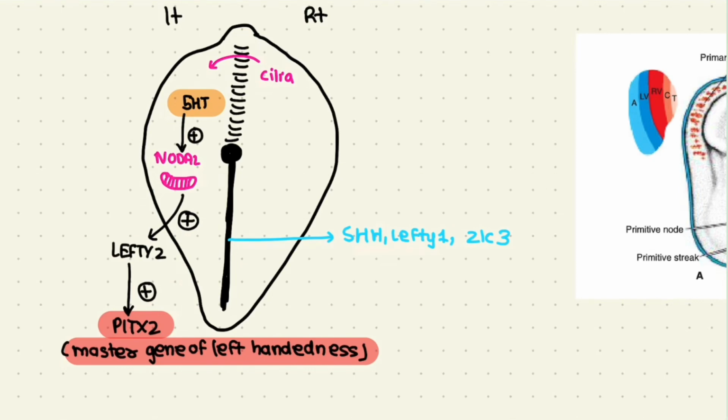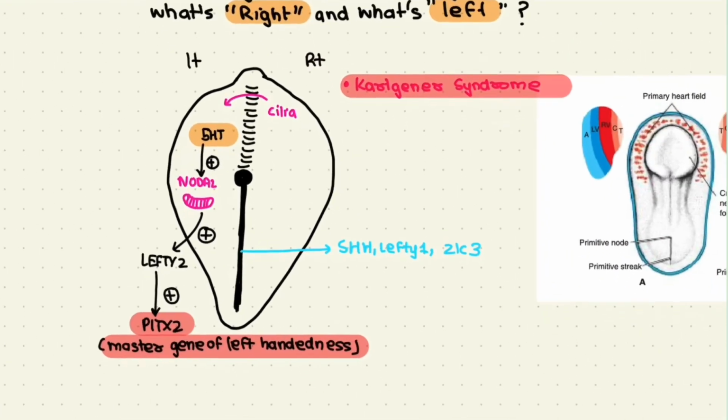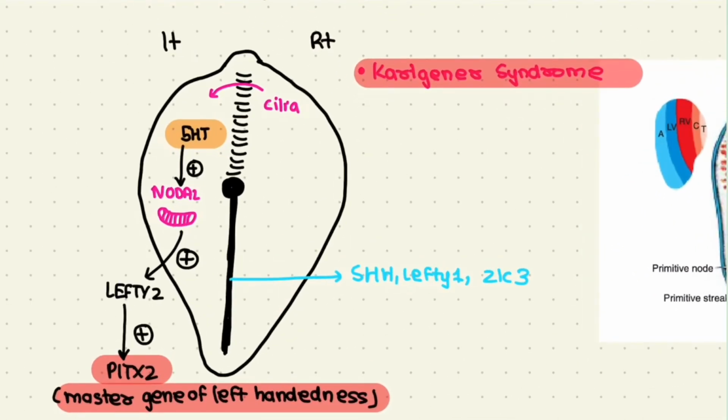And that is very relevant because we see something known as Kartagener syndrome. We have 5-hydroxytryptamine, that is serotonin, being stopped from crossing over to the right side and accumulating on the left side. Now this 5-hydroxytryptamine is supposed to stimulate the transcription of a transcription factor known as nodal.